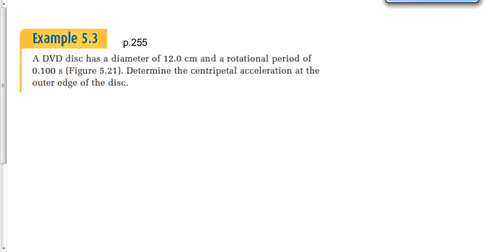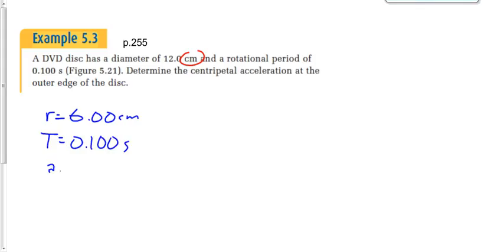A DVD has a diameter of 12 centimeters and a rotational period of 0.1 seconds. What's the acceleration of the outer edge of the disc? So not how fast is it moving, but what's the acceleration of a point on the outer edge of the disc? We have a diameter of 12 centimeters. We're going to make the radius 6 centimeters. We don't want diameter because the equation we have is 2 pi r over t for speed. So we want radius. The period here is 0.100 seconds. Looks like that's all we have.